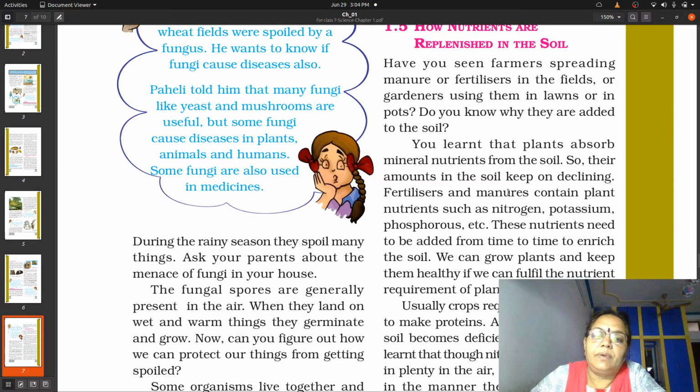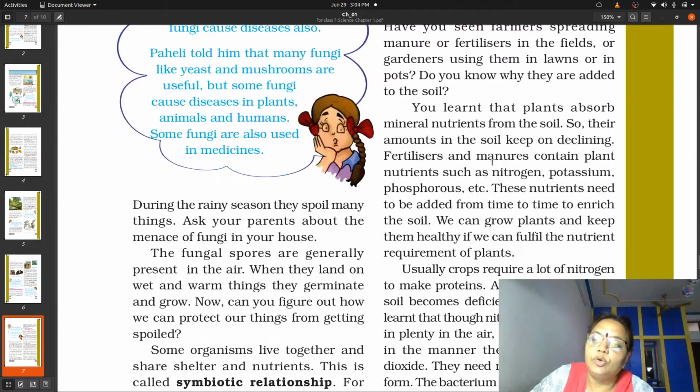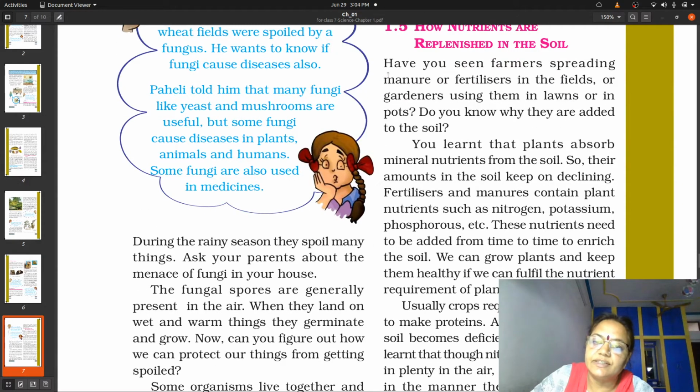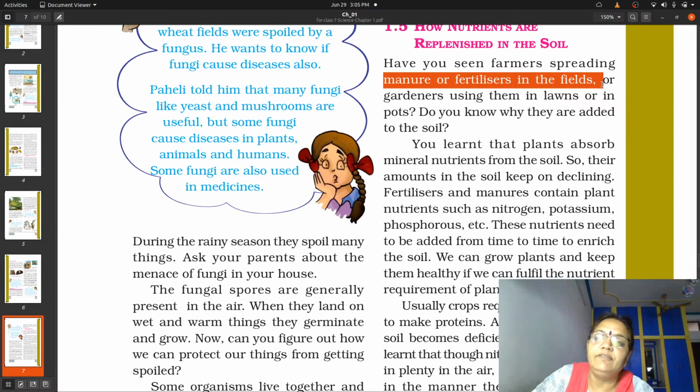Now apart from that, they also want to tell you how plants are being replenished. We know that our plants cannot grow without any nutrients. So whatever nutrients are present inside the soil are not more than enough for the good growth of the plant. Plants can definitely grow, because you might have seen that they are also grown on the roadside, they grow near the rivers, they grow on any part of this land wherever suitable conditions are available. But for the healthy and good growth of the plants, you need to do what? You need to provide them with certain extra nutrients, and these nutrients are provided to the plants in the form of manure and fertilizers.